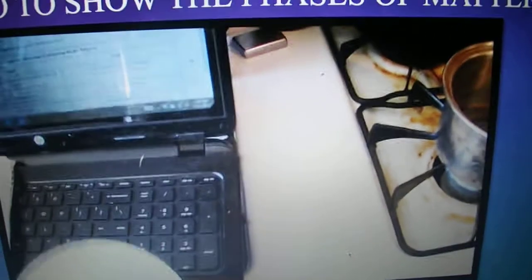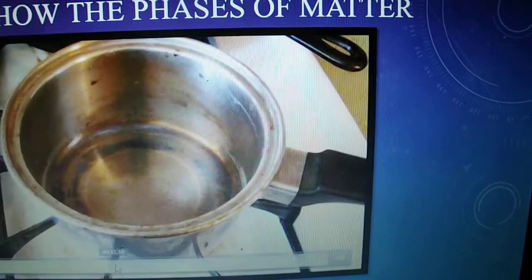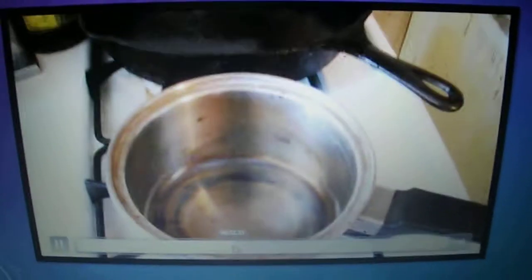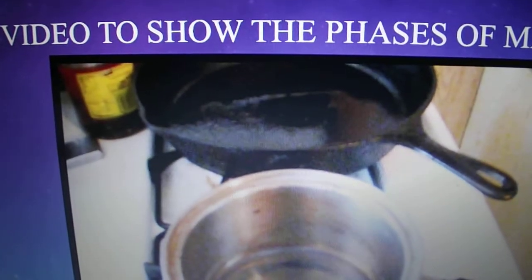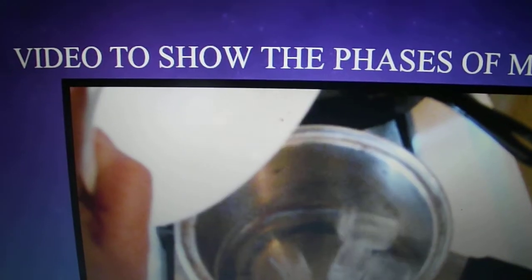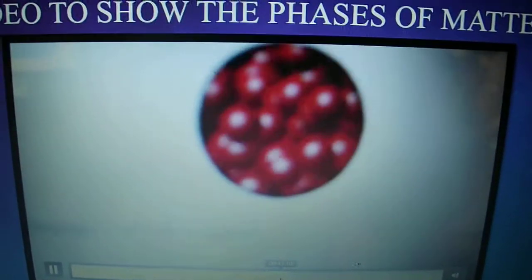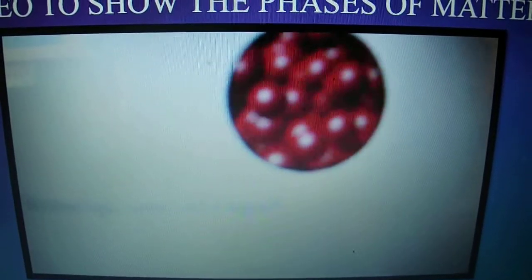A solid holds its shape, as you can see here, has a fixed volume, and the particles vibrate but do not move around. Here is a microscope view for this pan. It's going to become a liquid. Liquid holds the shape of its container, has a fixed volume, and particles slide past each other. Here is a microscopic view of the liquid.